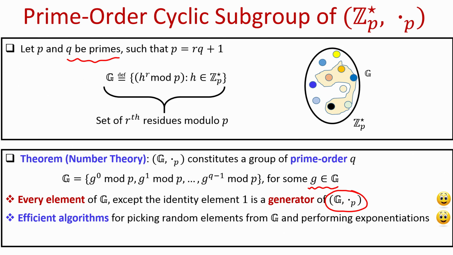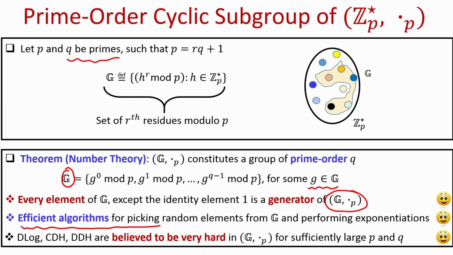Moreover, for the subgroup that I have chosen here, we have efficient algorithms for picking random elements as well as for performing group exponentiation. So, if you recall the steps of the Diffie-Hellman key exchange protocol, the sender and receiver have to pick random elements from the underlying group over which they are performing the operations. For that we need efficient, polytime algorithms for picking random elements from the group, and it turns out that if I set my group to be the set of all rth residues modulo P, then I have efficient algorithms for picking random elements from that group, and also for performing group exponentiation.